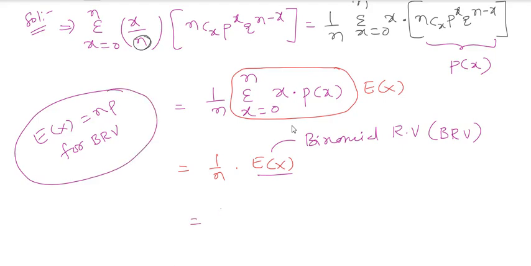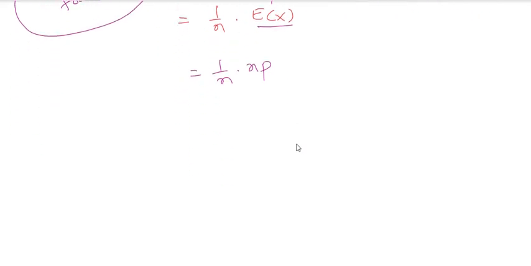So substitute: 1/n into n p, so n gets cancelled, and you will have the value p. So this is the answer. Clear with my point? This is how you have to do the concepts with respect to the binomial distribution.